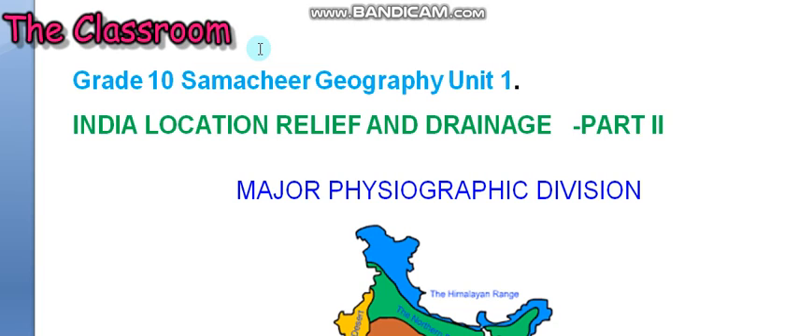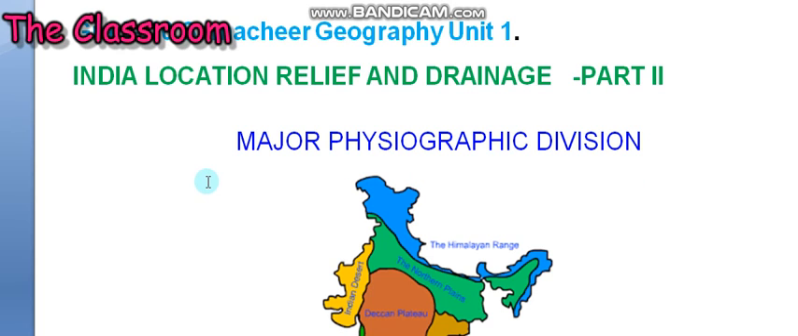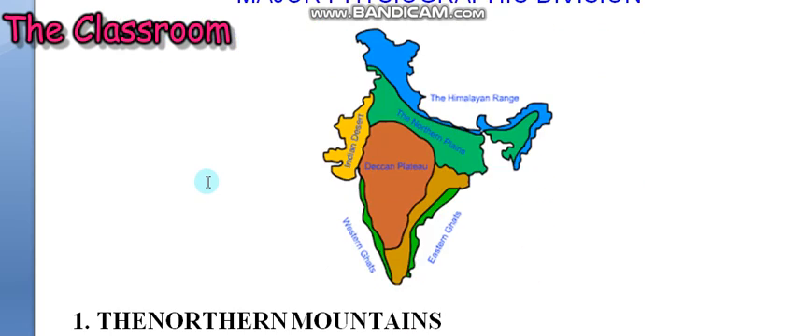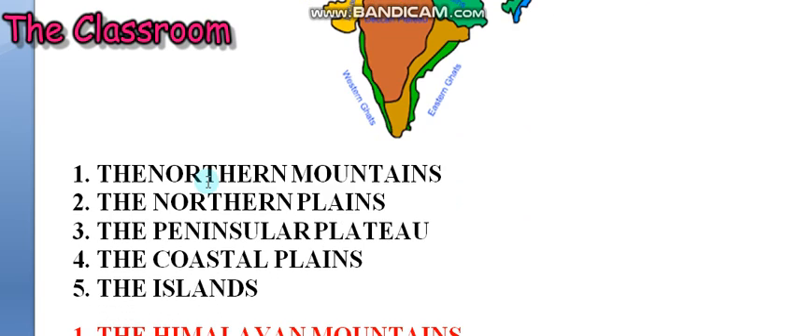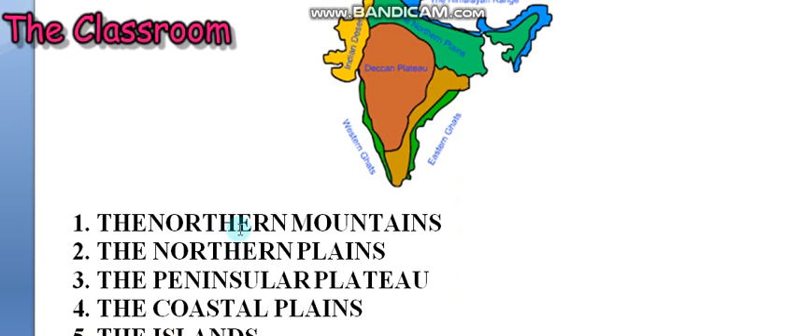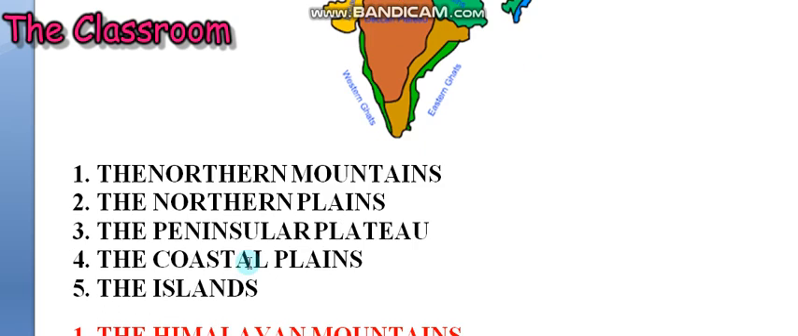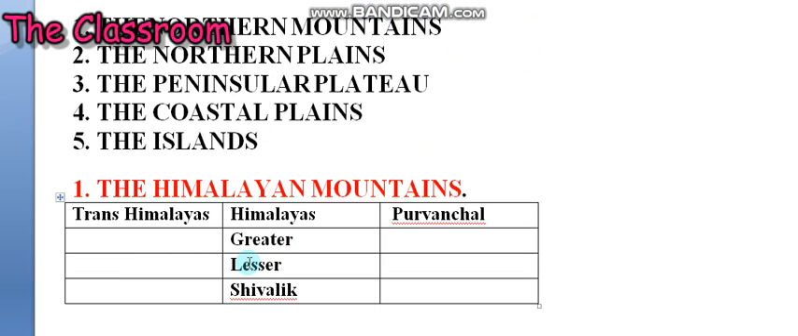In this video, we are going to see Geography and Samacheer Unit 1: Geolocation, Relief and Drainage, Part 2. We are going to discuss the major physiographic divisions of India. Major physiographic divisions of India are divided into five: the Northern Mountains, the Northern Plains, the Peninsular Plateau, the Coastal Plains, and the Islands. The Northern Mountains, the Himalayan mountains, are divided into Trans-Himalayas, Himalayas, and Purvanchal range.